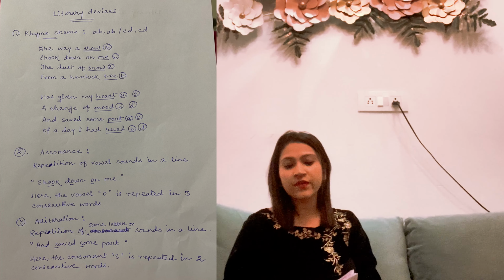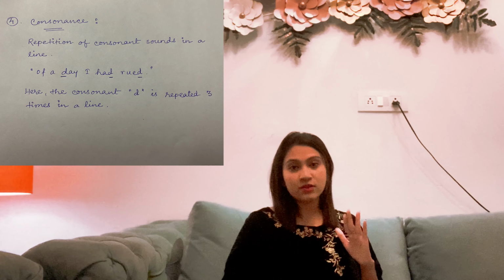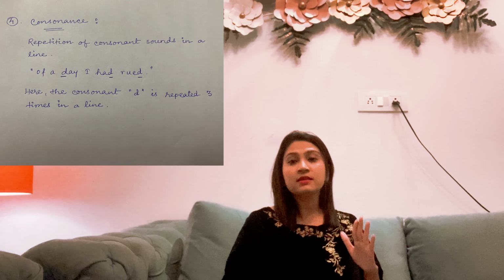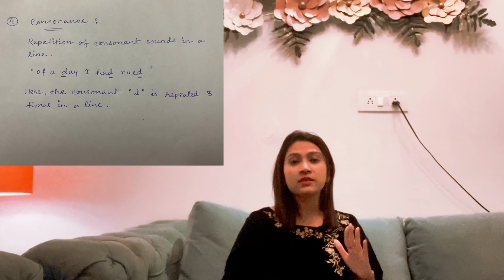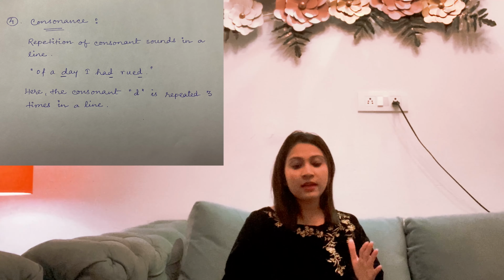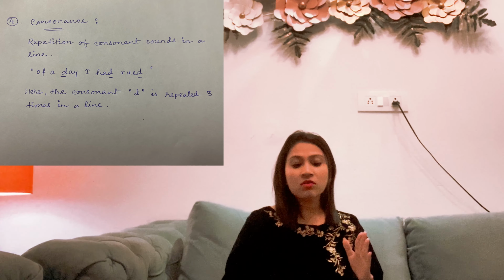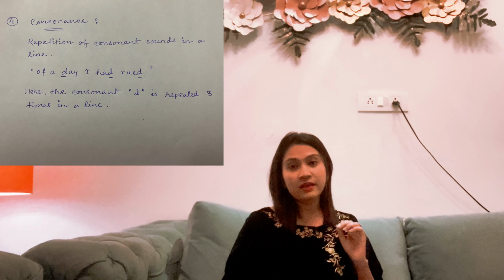The fourth literary device used here is the consonance. What is consonance? It's the opposite of assonance. Assonance is the repetition of the vowel sounds. Consonance is the repetition of the consonant sounds in a line. Look at the line, "of a day I had rued." Here the consonant D is repeated 3 times in a line.